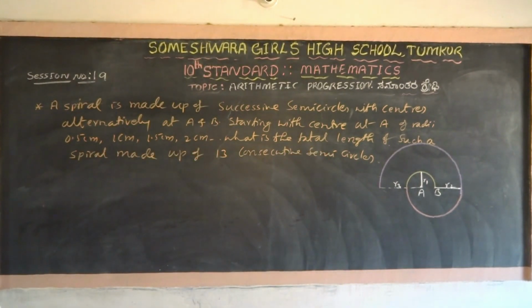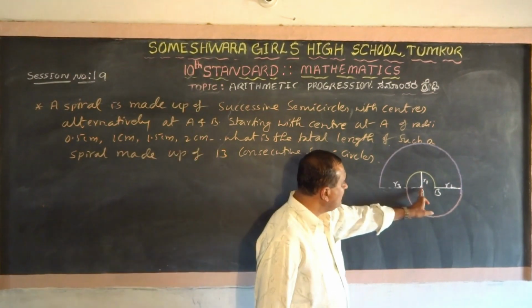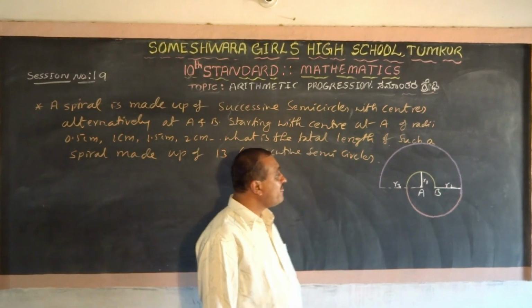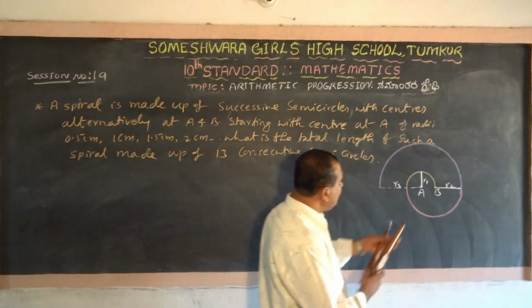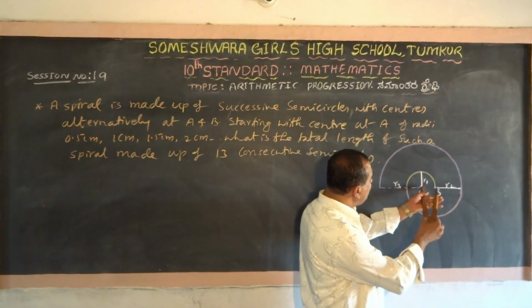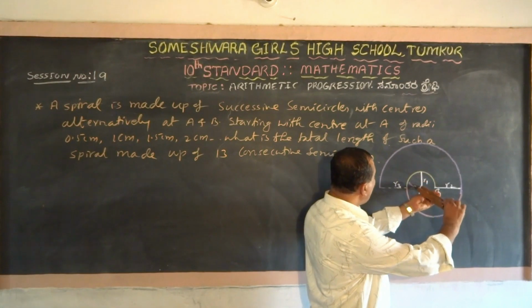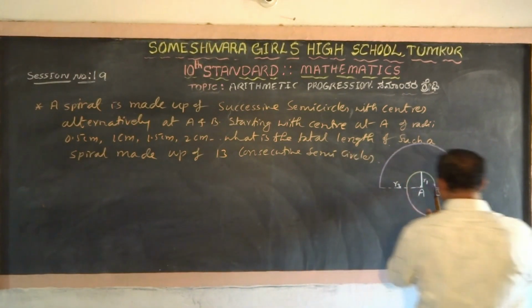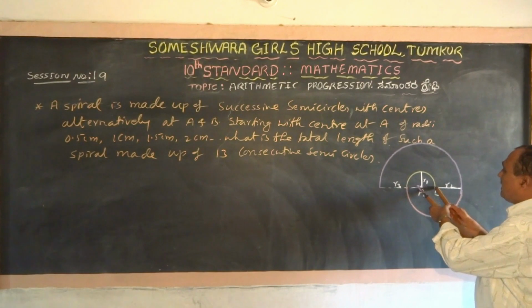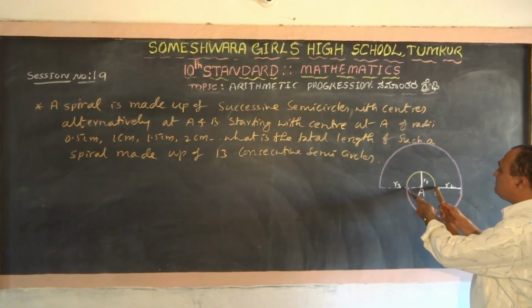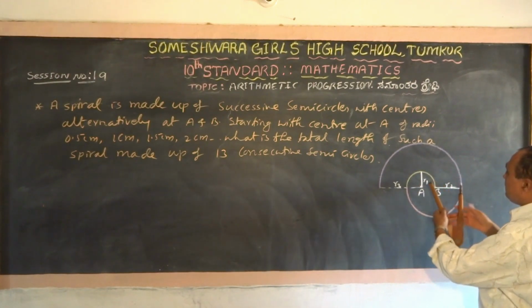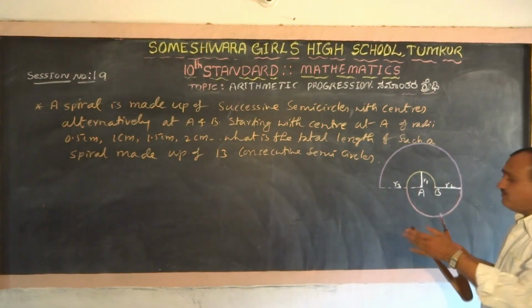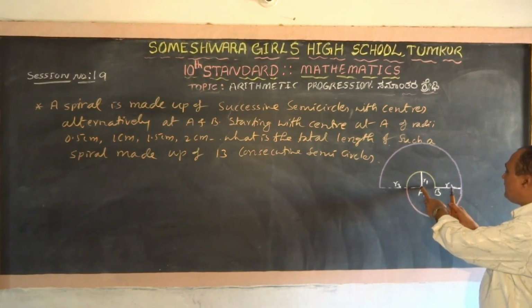Look at this, students. What is the understanding? There are two centers, A and B, one beside the other. You start by drawing a semicircle with A as center, one semicircle. Next, you take B as center and take this as the radius. Now draw one more semicircle like this, and again, alternately A and B, taking A as center,